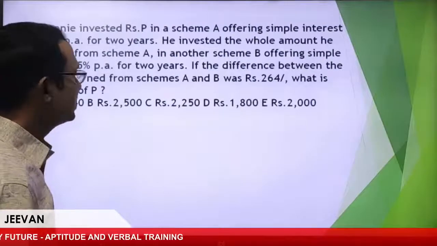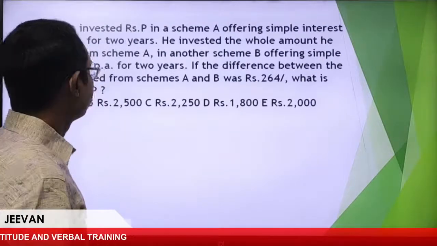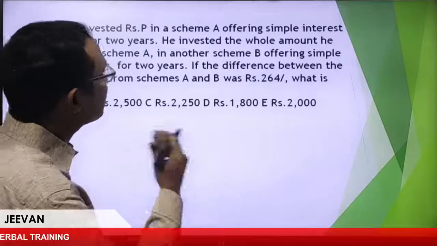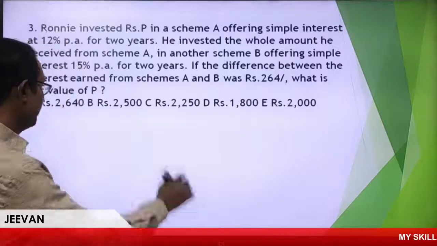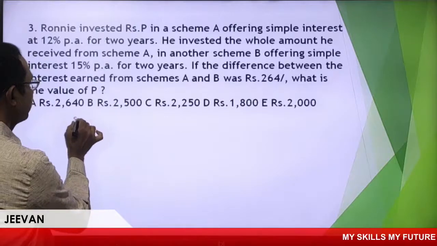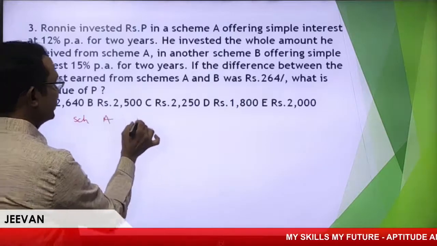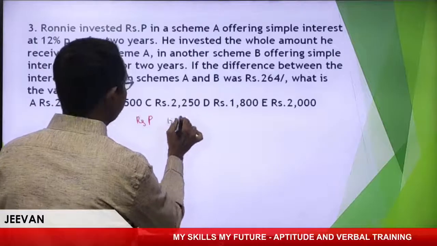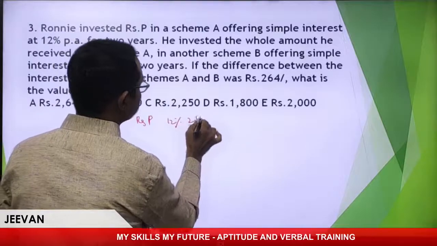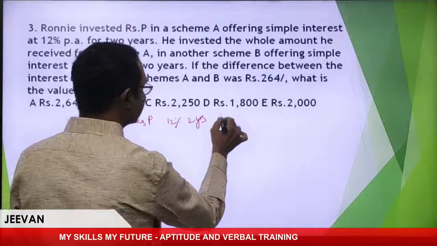Great. Roni invested rupees P in scheme A offering simple interest of 12% for 2 years. Scheme A, invested rupees P, for 12% per annum, 2 years. What is the interest she'll get?